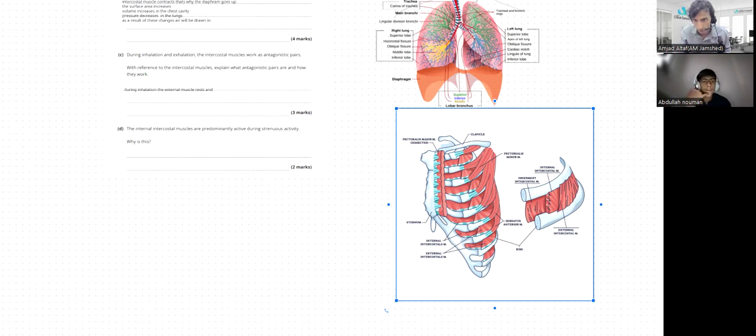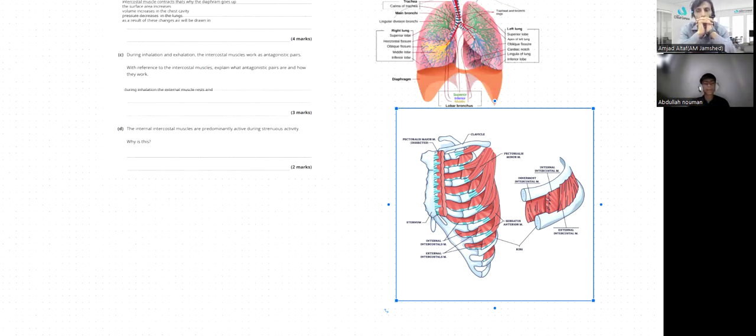This is the outer muscle, and that's the inner muscle present inside it. Both of these muscles are antagonists to each other, functioning in opposite directions. If one is contracting, the other is relaxing. So in inhalation and exhalation, they perform their functions in opposition. Now you can relate this to your answer.